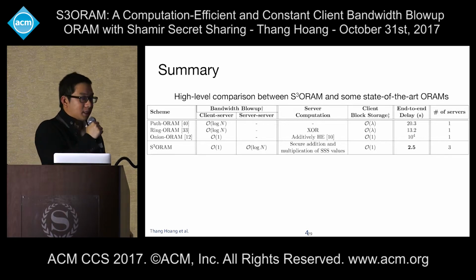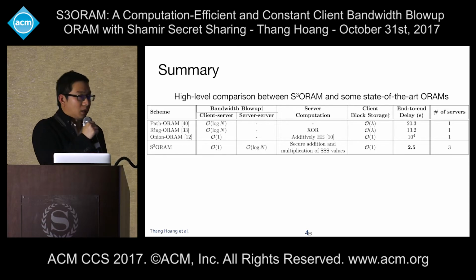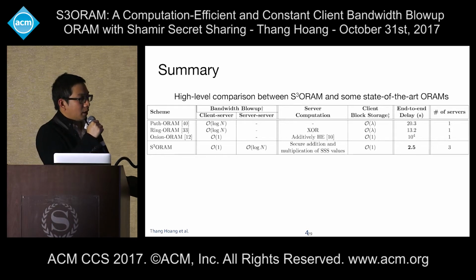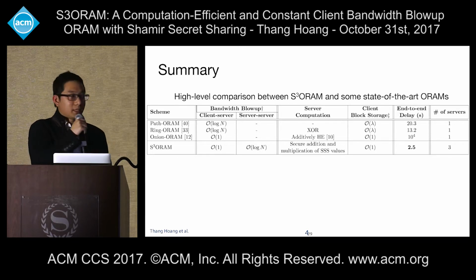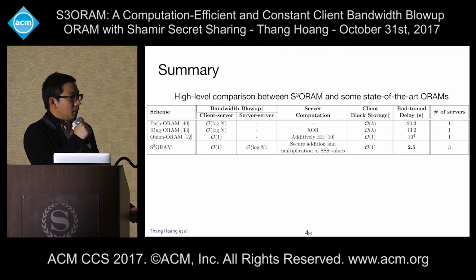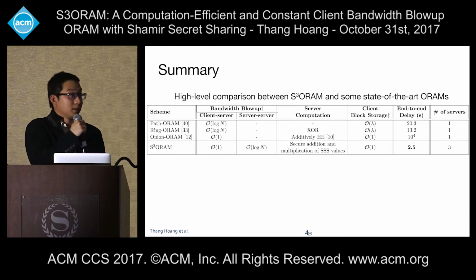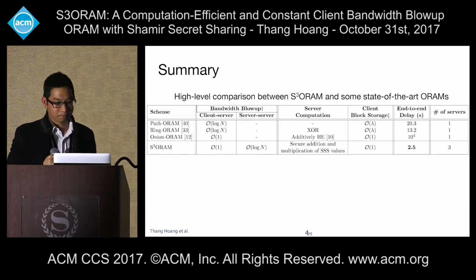And for the client block storage, S3ORAM features a big O(1) blocks of client storage, similar to Onion ORAM, and it's better than Ring or Path ORAM. And for the end-to-end delay, S3ORAM also incurs a very small amount of delay. And in the distributed setting, S3ORAM requires at least 3 servers, and all 3 servers are semi-honest, compared with 1 server in other ORAM schemes.